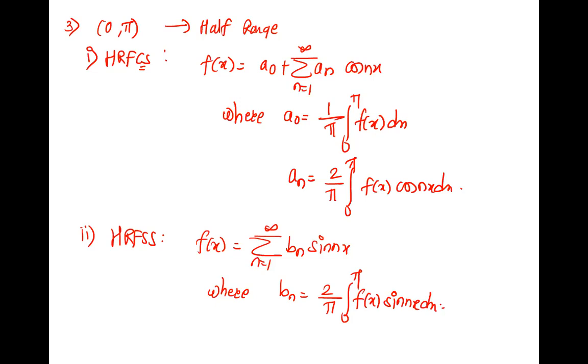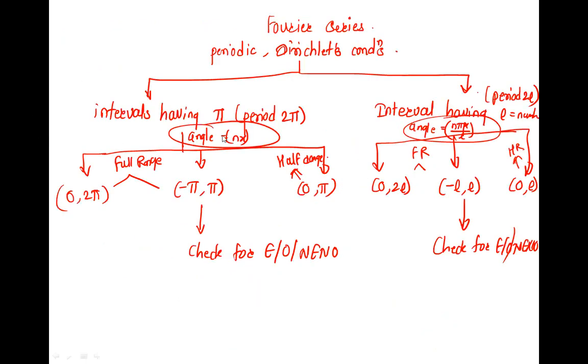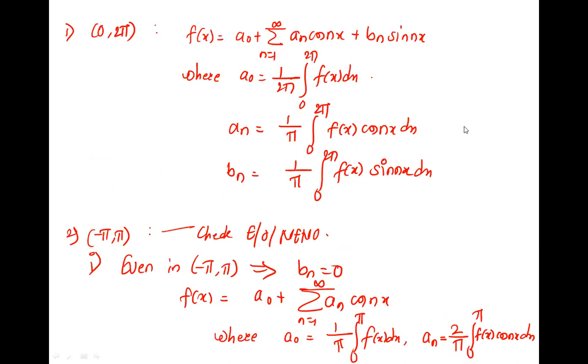Done. This is all about the first type, the intervals having pi in them, where the period is 2 pi. Next, exactly the same way the second type comes. Here I'll write the pi intervals first.